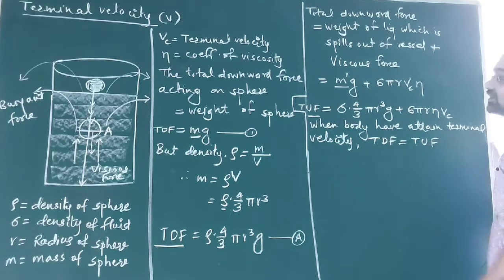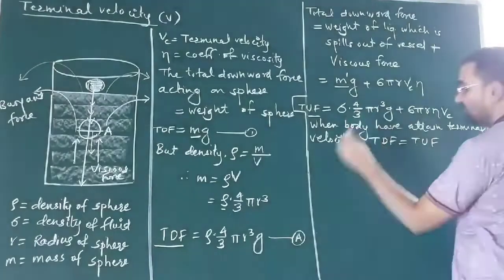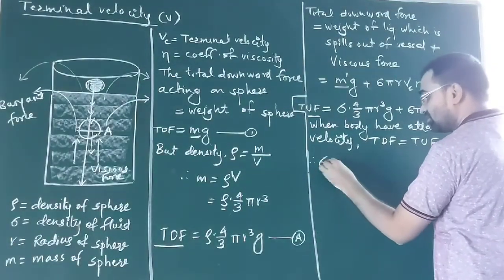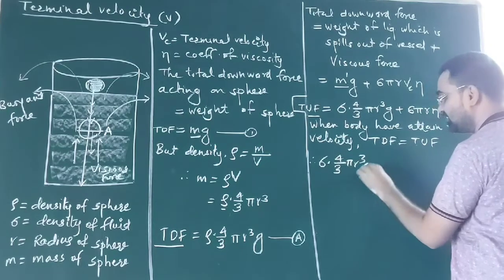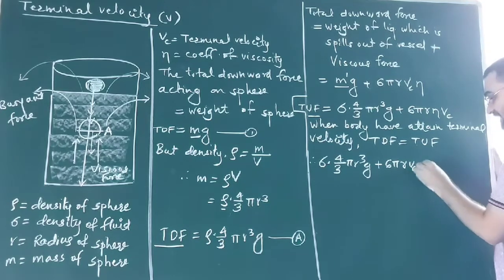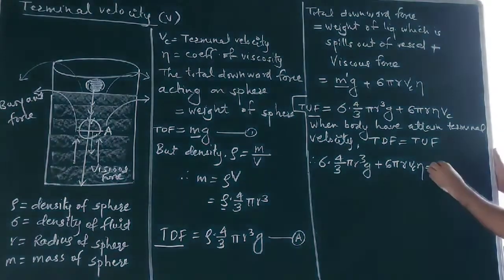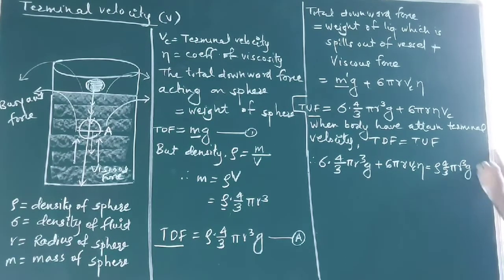We call this the equilibrium condition for forces. The resultant force is 0. Then I will write the equation: sigma into 4 by 3 pi r cube g plus 6 pi r Vc eta equals rho into 4 by 3 pi r cube g.